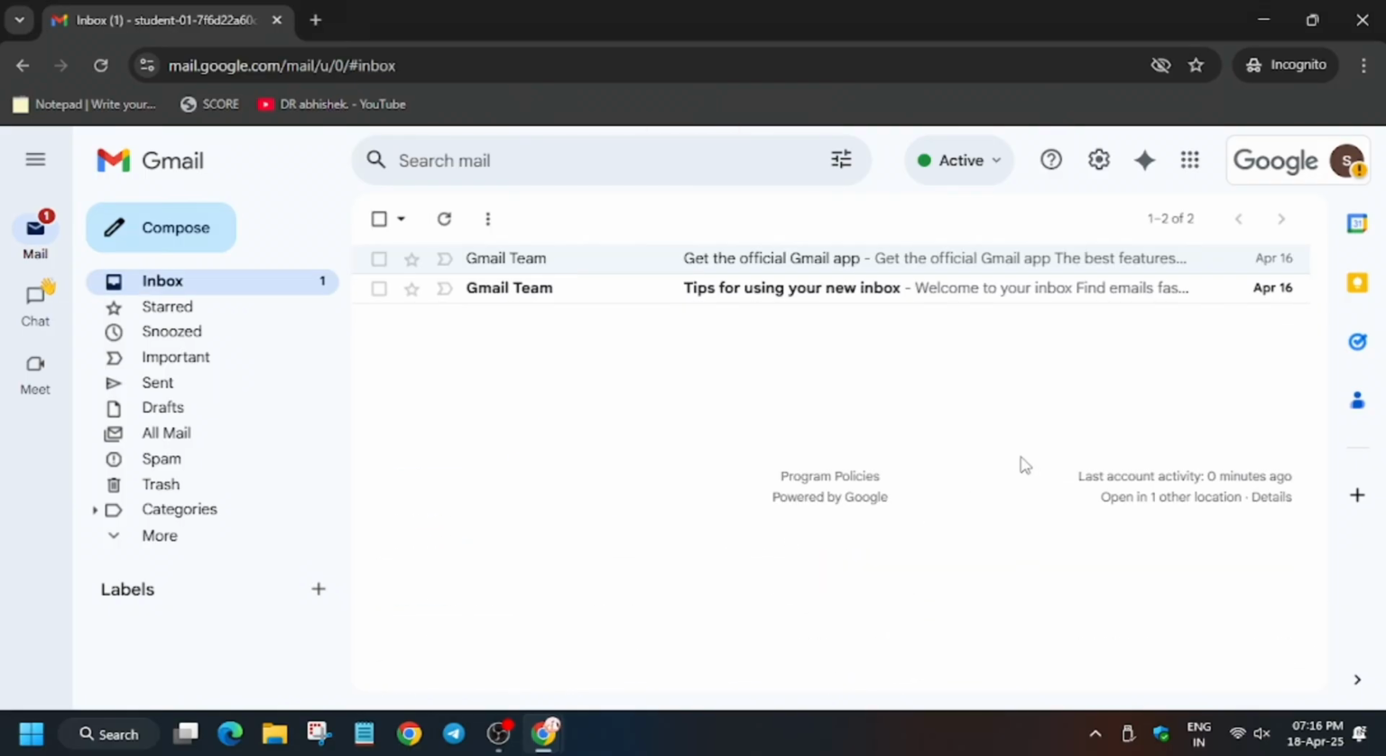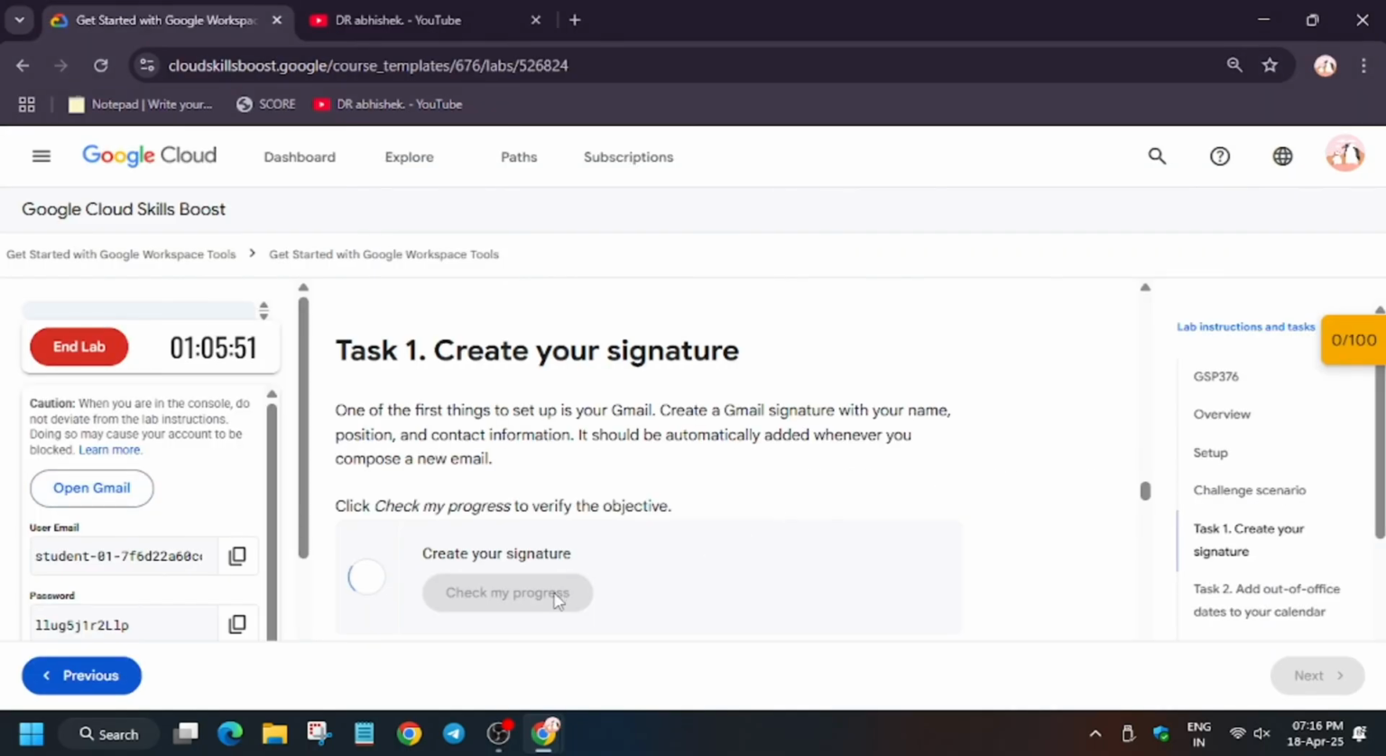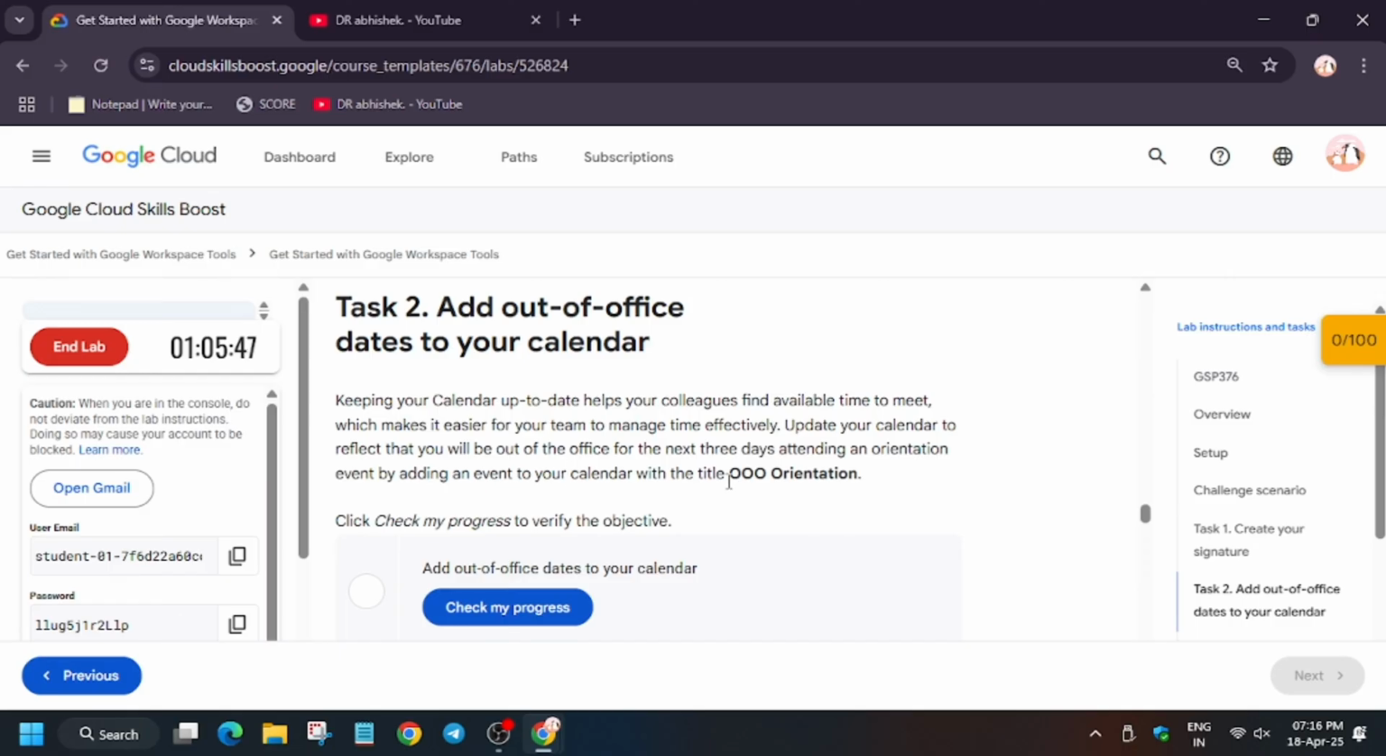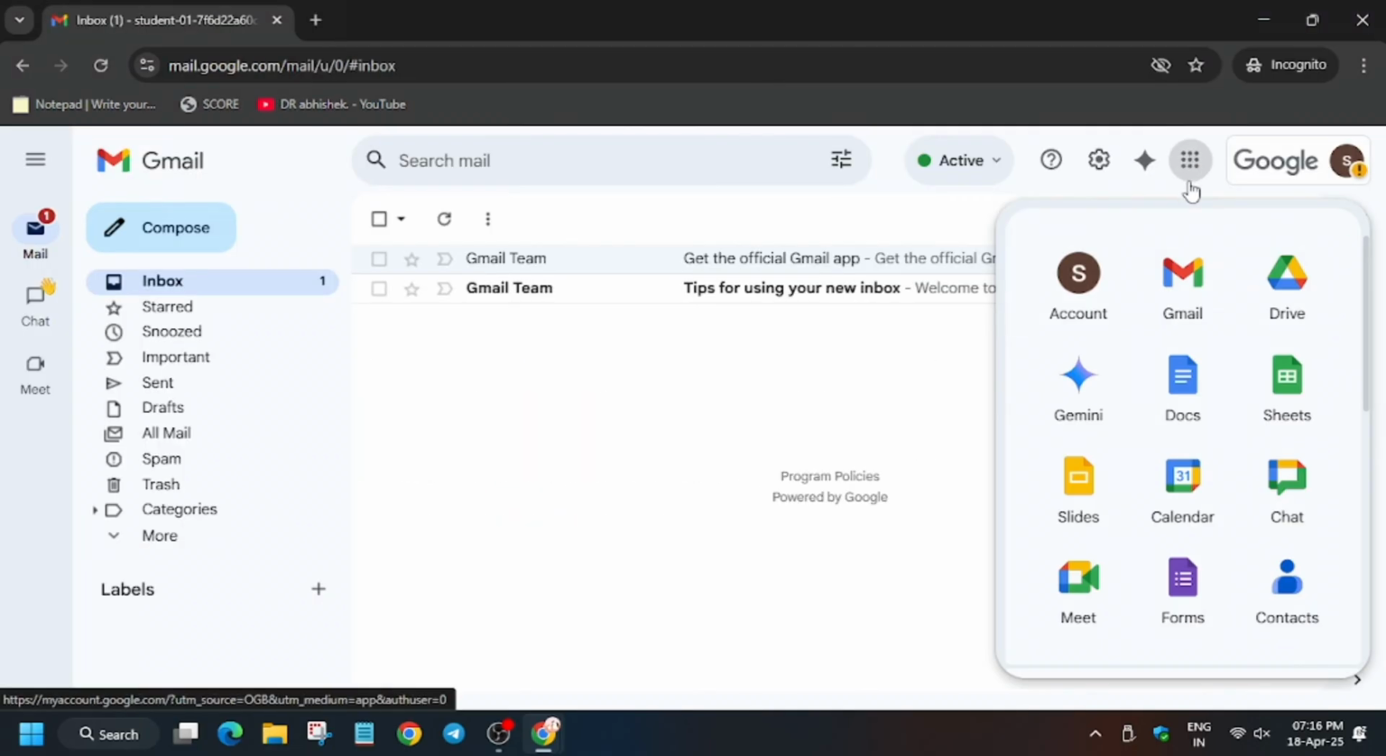So now let's move to the lab instruction and see whether we get a score or not. As you can see, we got full score without any issue. Now we'll move forward to the task number 2, and here I will show you how you will get error and how you should avoid it. So from here, just open calendar.